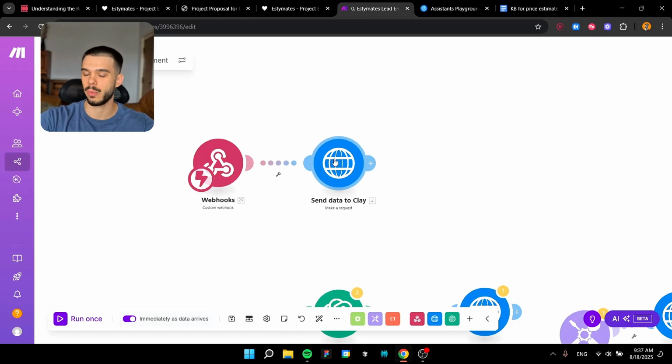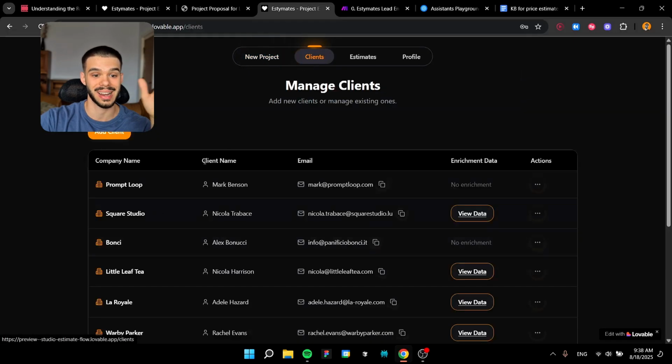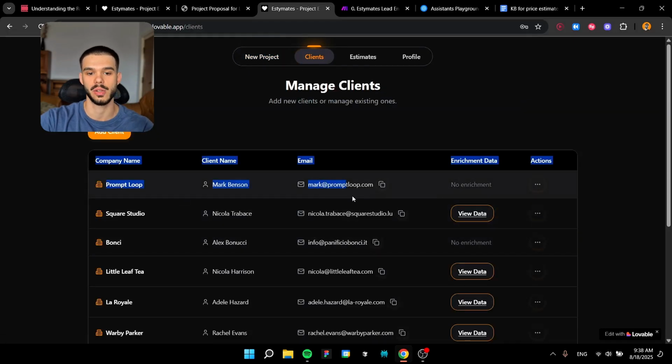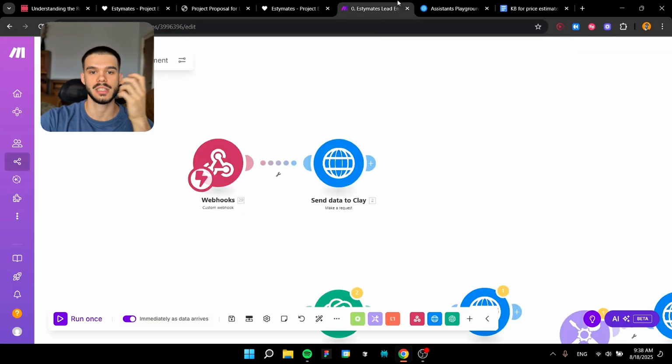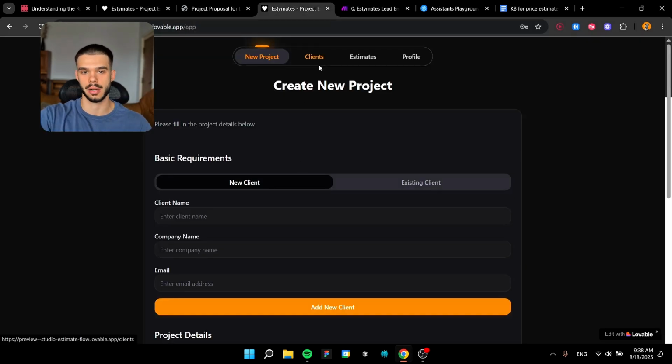And we have a make a request module that basically sends all of that data to a Clay table, Clay being the app that I chose in order to enrich all of the data. And that Clay table is going to automatically send the data over here to our client section and is going to create a new client here, right? So this is basically the first step that we want. We want to actually have the client in our system.